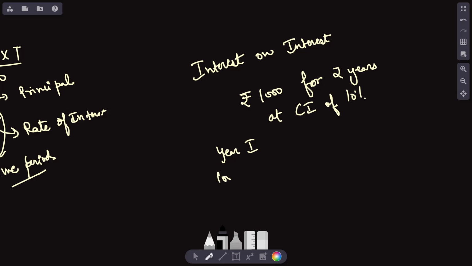So it will be 1000 multiplied by 10 multiplied by 1 for year 1, divided by 100. It will be just rupees 100. Now what happens?